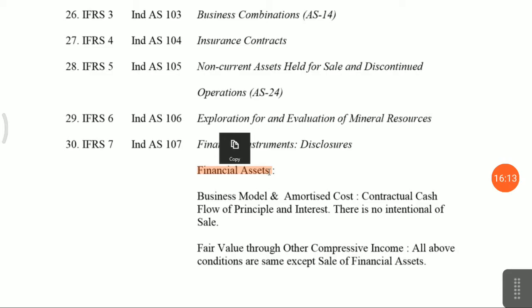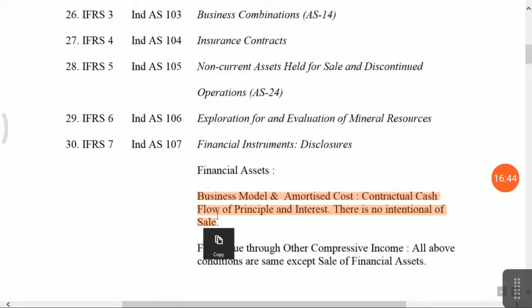Okay, then the next requirement is interest, means there should be contractual terms for principal and interest. For example, FD. FD means you have kept an FD in a bank, and there are contractual terms that interest will be paid, and at the time of maturity you will get your principal back. Okay, now we have to apply this from the business point of view. Now the business model is most important for your business.